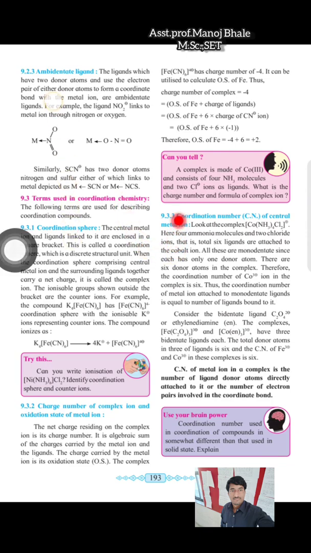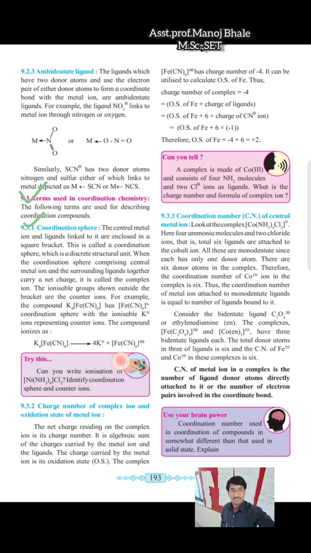Okay, now the terms which are used in coordination chemistry. The first term given there is the coordination sphere. Now what is the coordination sphere? In the coordination sphere, the central metal and ligands linked to each other inside the square bracket are known as the coordination sphere. This is the example given there, in which Fe is directly bonded to the cyanide.